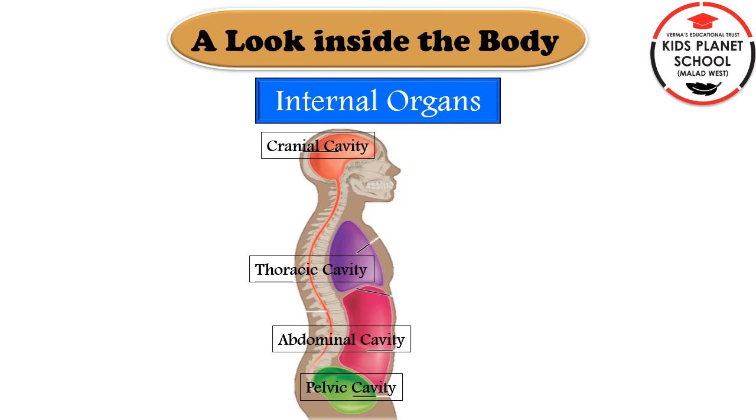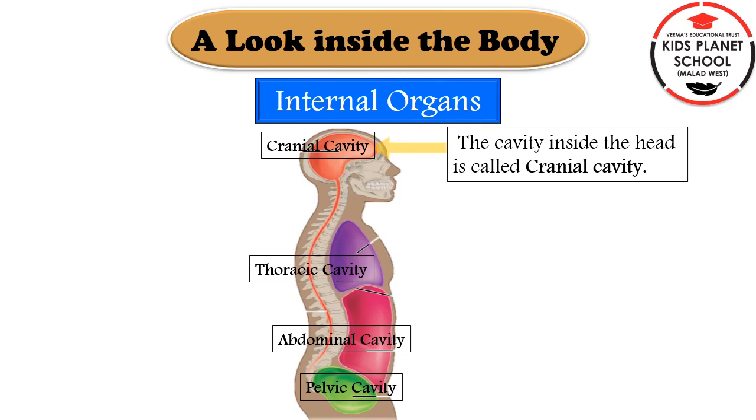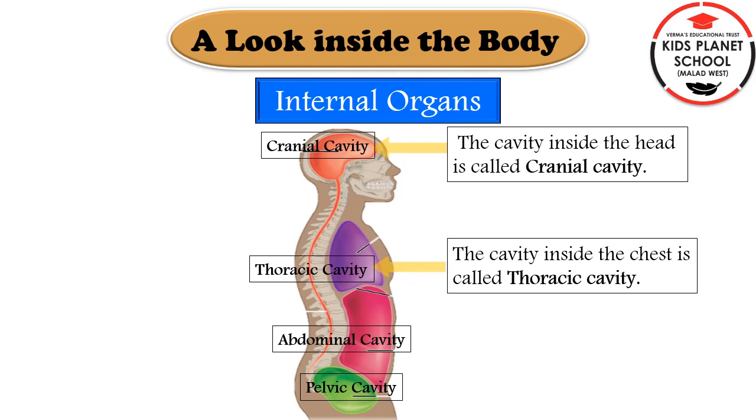Our body is made in such a way that our internal organs remain safe and in one place. They do not move from their place. Children, there are places inside our head and torso to protect these internal organs. They are called cavities. The cavity inside the head is called the cranial cavity. Our brain is situated in the cranial cavity. The cavity inside the chest is called the thoracic cavity.